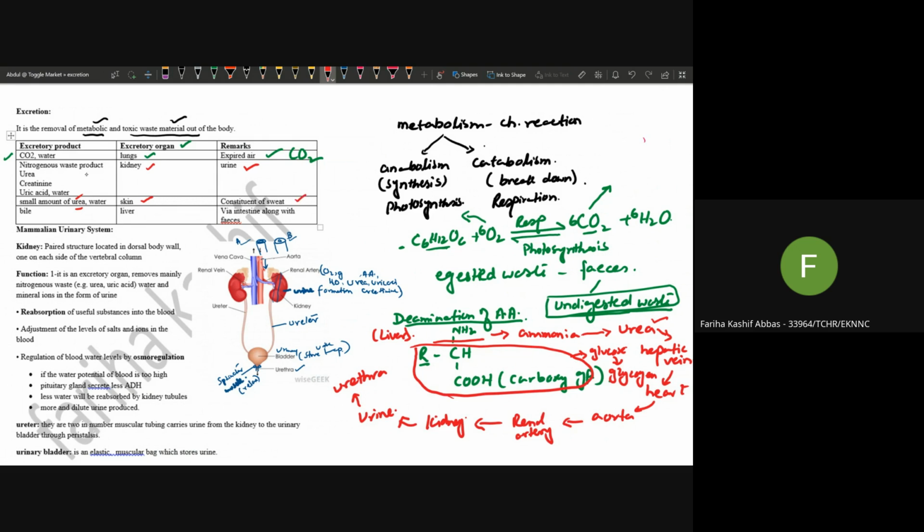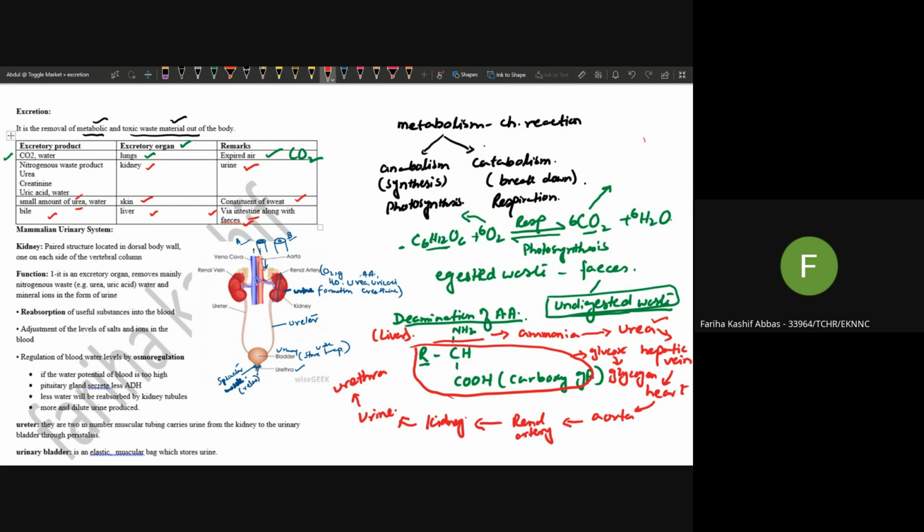Now another excretory product is known as bile. We know that bile is formed in the liver, and it is excreted out by the liver via the large intestine, along with the feces. So clear?